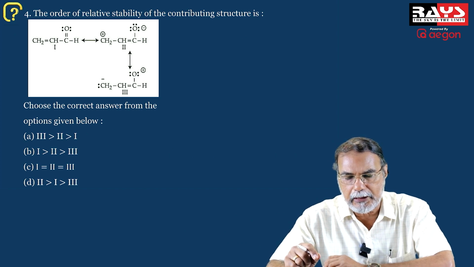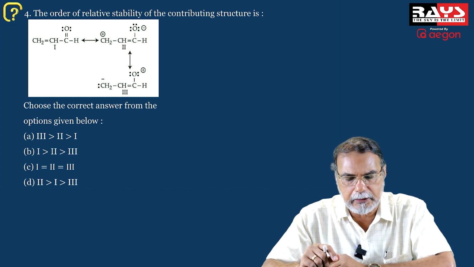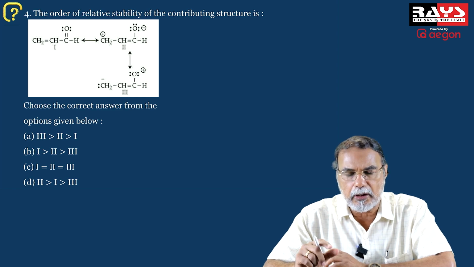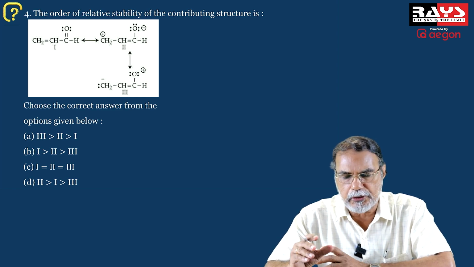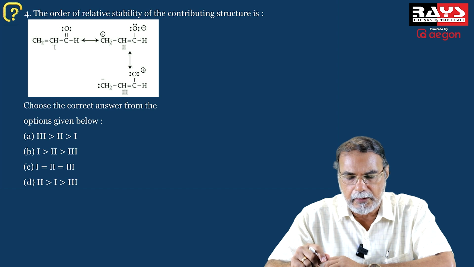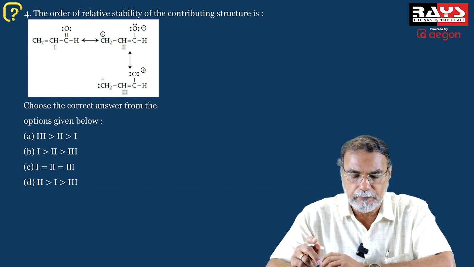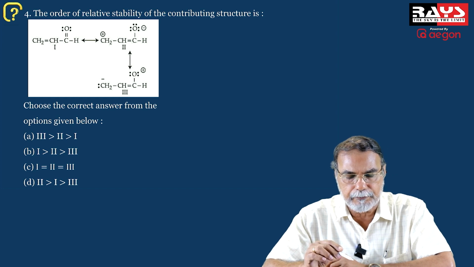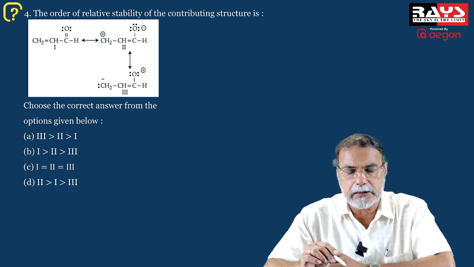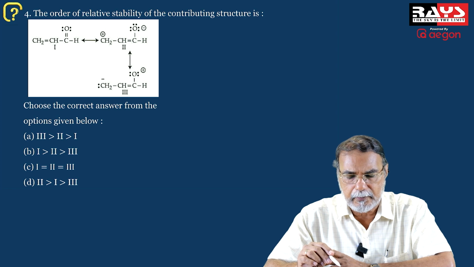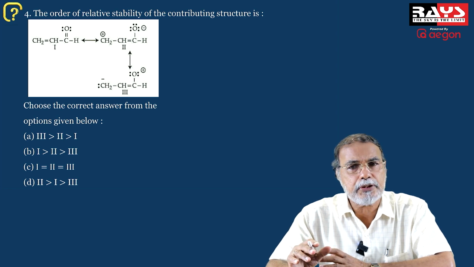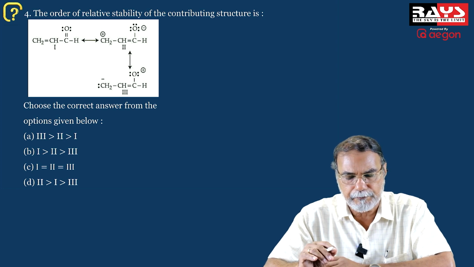And question number 4 is from the basic organic chemistry. You have the contributing structures or the resonance structures, and 1, 2, 3 are given. Look at the structures. In structure 1, of course, there is a double bond and there is a carbonyl group, and there is no charge separation.